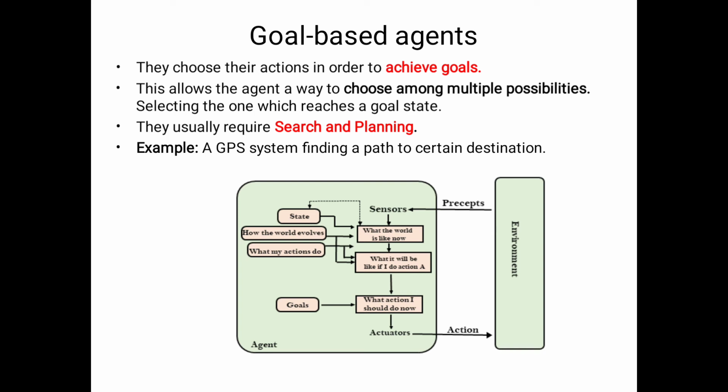The second, third, fourth and fifth types of agents maintain the history and internal memory, and with their help the actions are performed. The main aim of the goal based agent is to achieve the goals. That's why it observes what the world is like now, considers the history and internal memory, and with the help of those things performs the action. What action should I do now? The internal memory and history say what it will be like if I do action A.